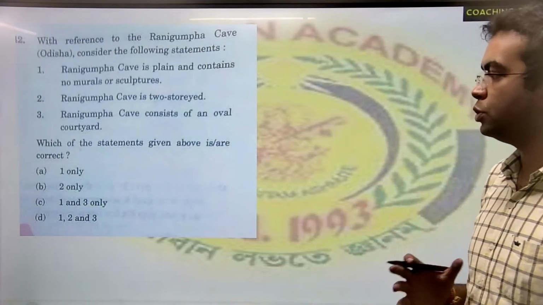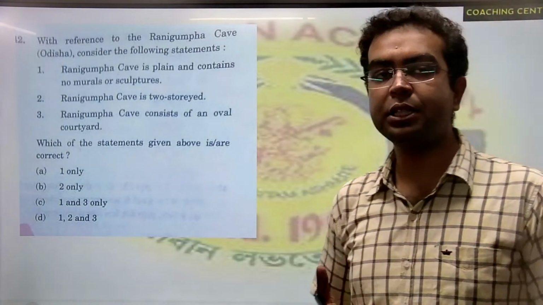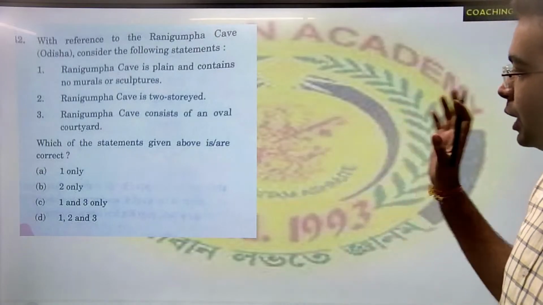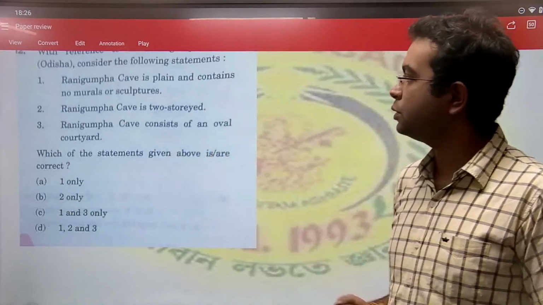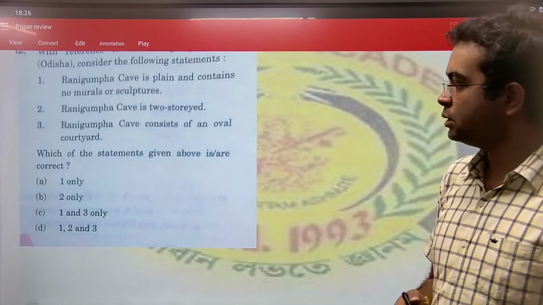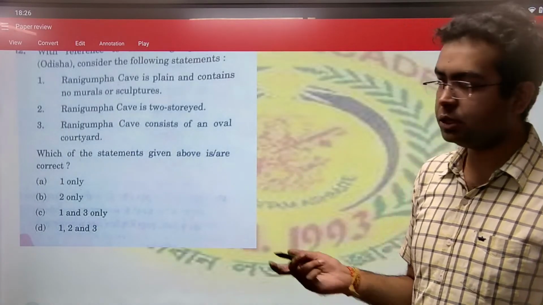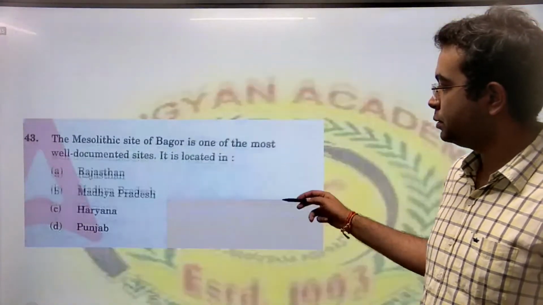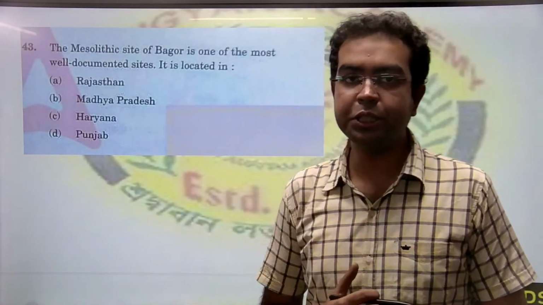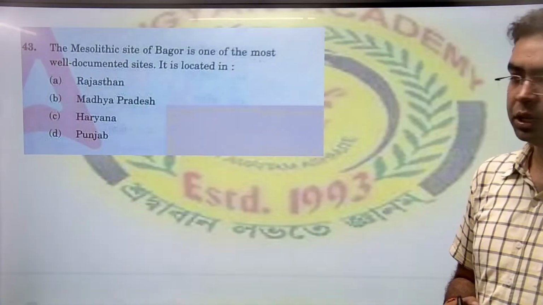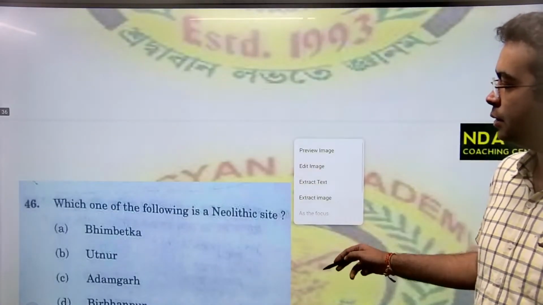State and countries, no. उसमें बहुत सारे cultural restrictions है. ये one तो गलत है. One गलत मतलब A, C और D automatically गलत हो जाते हैं. That means the option B is our correct answer. Two only. Next, Bagor कहाँ पे है? Bagor is situated in Rajasthan. Correct answer is option A.